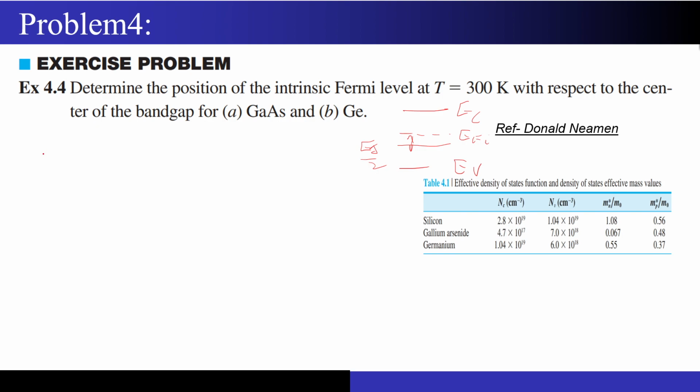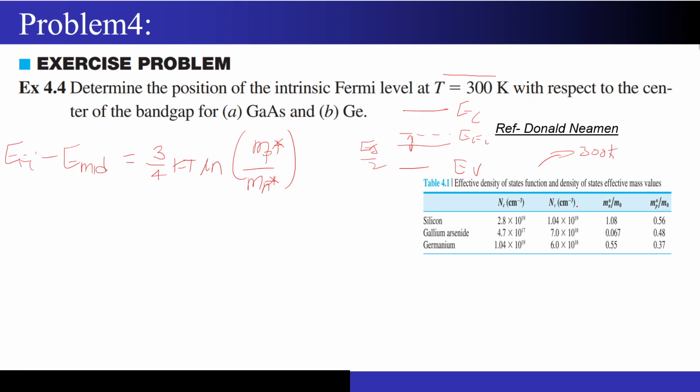So I just told you this formula, we just derived it, right? So your EFI minus E mid gap comes out to be what? 3 by 4 kT times ln of effective mass of holes divided by effective mass of electrons, correct? So this is what the formula is. Now we want to find this ratio MP star upon Mn star, right? The temperature has been given to me as 300 Kelvin, and this table is also for 300 Kelvin. So we have been given some values.